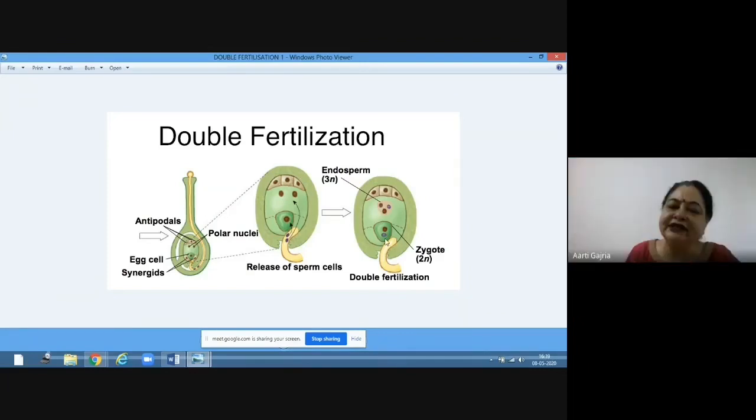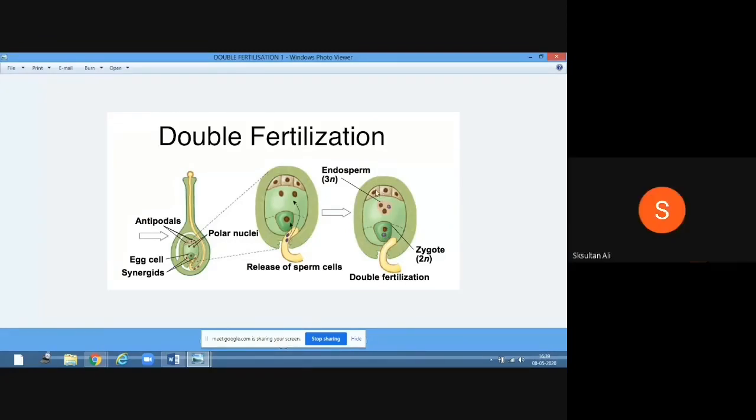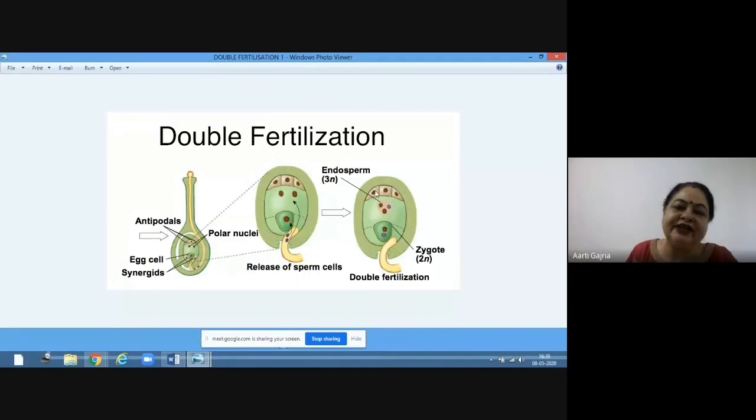So two things will be formed, embryo and endosperm. Now what is embryo? Embryo will grow into the seed. And this endosperm is there for the nutrition of the embryo. So this will form the embryo and this will form the endosperm. And these antipodal cells will degenerate. The synergids will also degenerate.